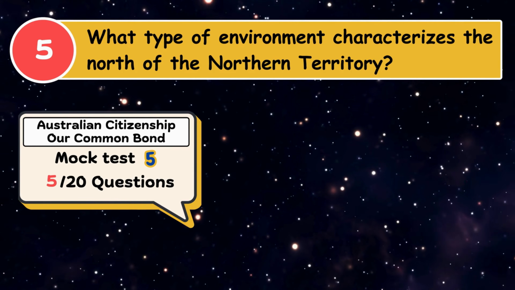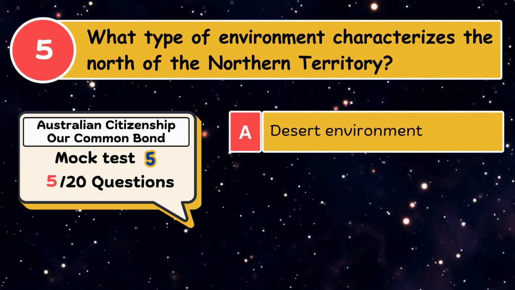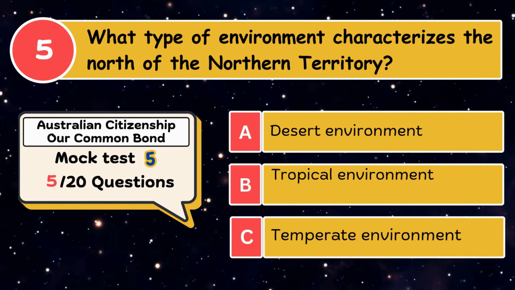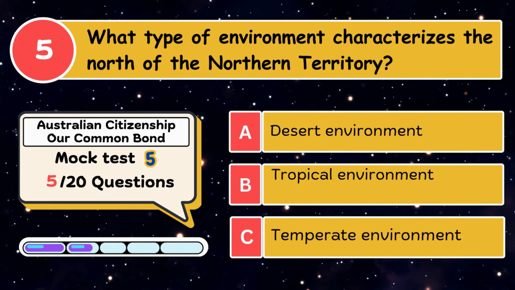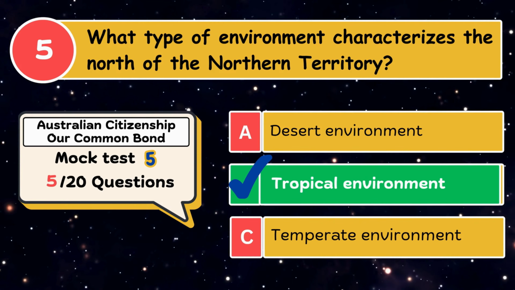What type of environment characterizes the north of the Northern Territory? A. Desert environment. B. Tropical environment. C. Temperate environment. The correct answer is tropical environment.